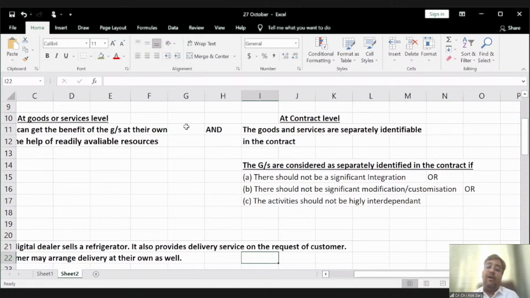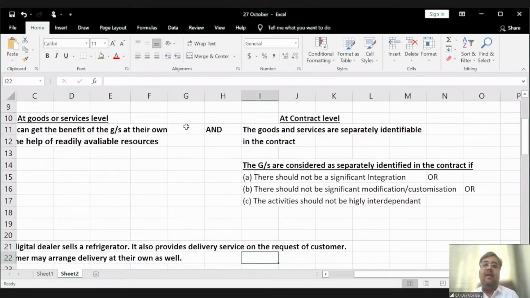The contract was not to acquire laptop parts. So don't you think from the contract level, this activity is highly interdependent? The motherboard, the mic, the keypad, the processor, this is a highly interdependent activity. Don't you think a significant amount of integration is required? Yes, it is required.